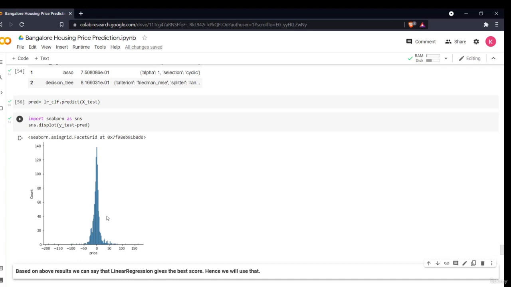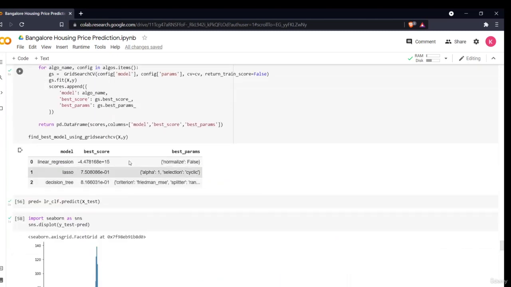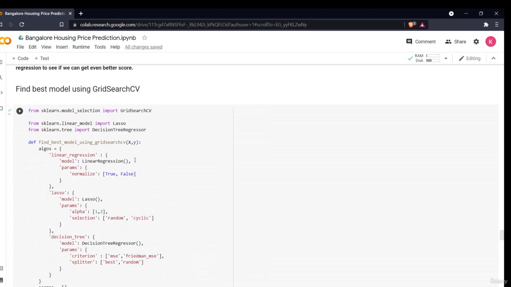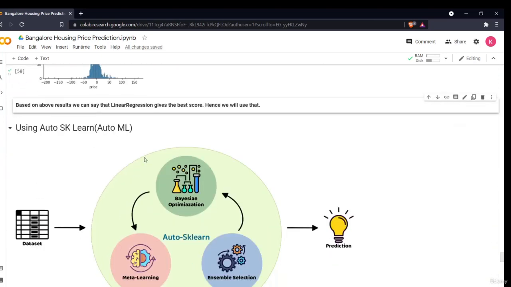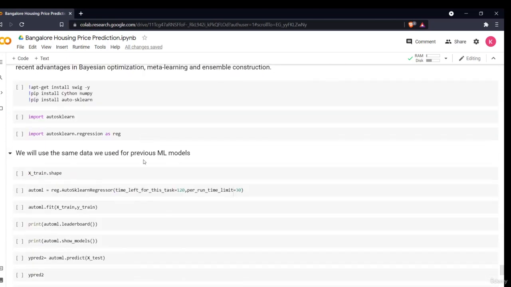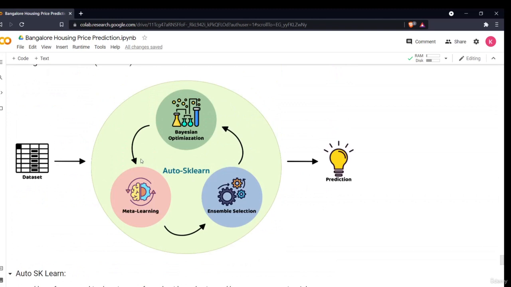If you look at the code one or two times, you will understand what I have done and how I have done things. In this final section, as you can see, I have written so much code. I've used grid search and all the other things. In the next section we'll see how AutoScaling does all of this with a very small amount of code, how it will hyper tune the model and give us the best model. We'll see all of this in the next and final section.